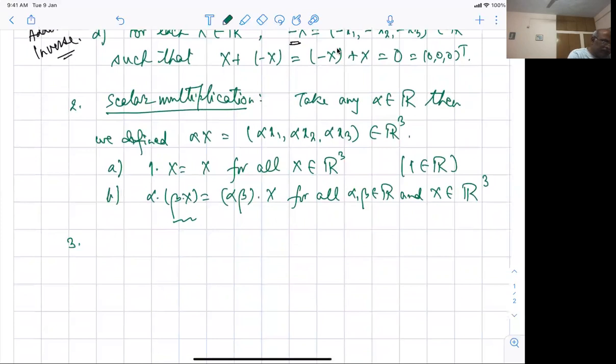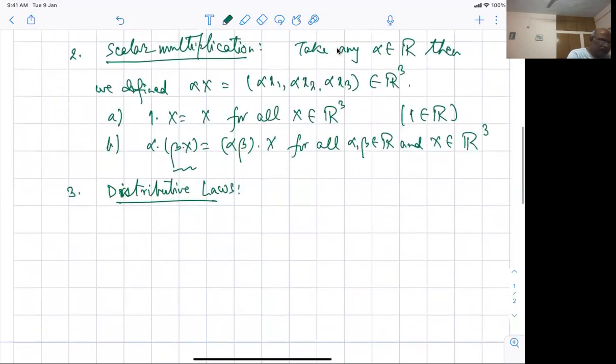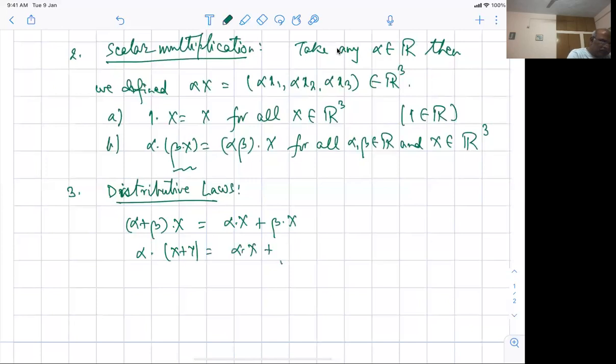Third is what is called the distributive property. Distributive laws. What are the distributive laws? I will not write them, but the idea was that alpha plus beta times x is equal to alpha times x plus beta times x, and alpha times x plus y is equal to alpha dot x plus alpha dot y.